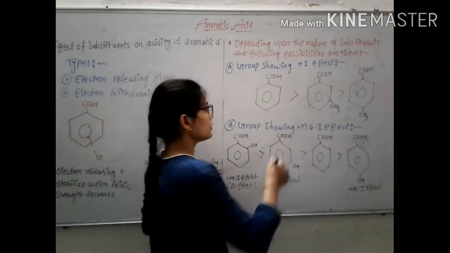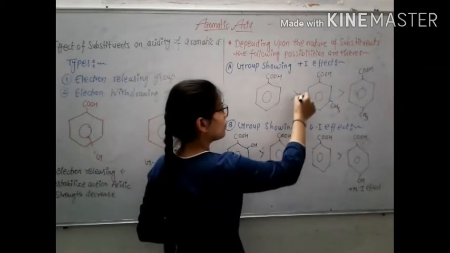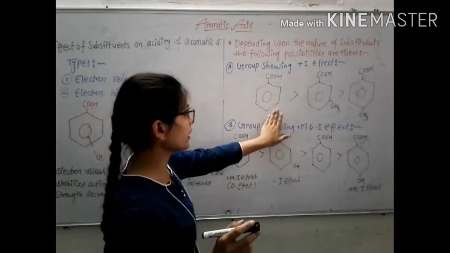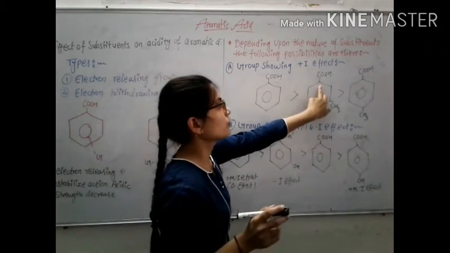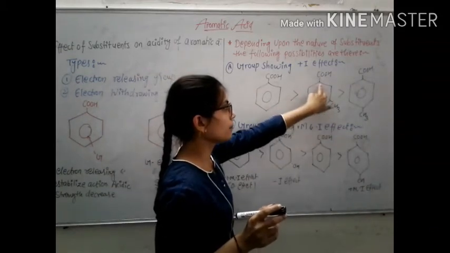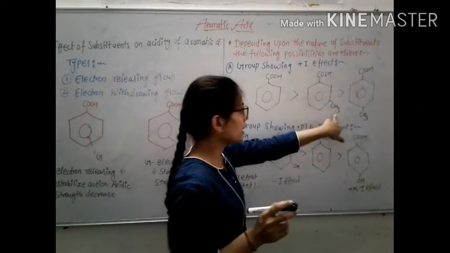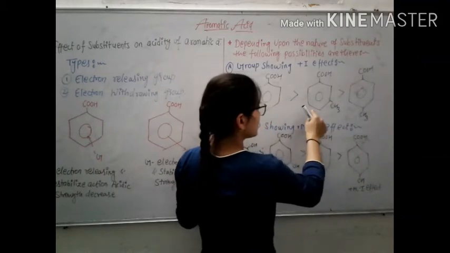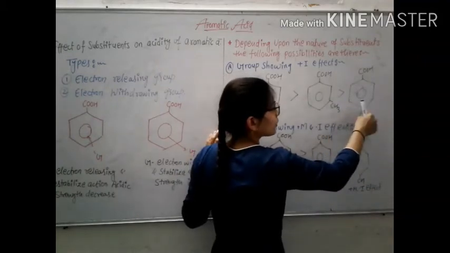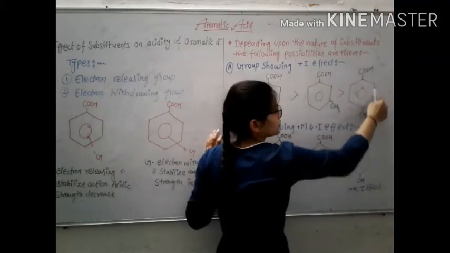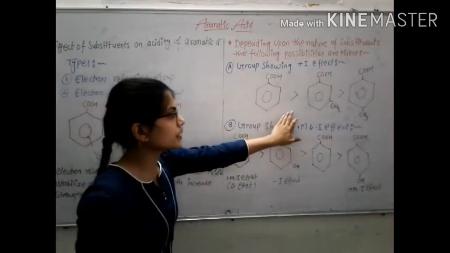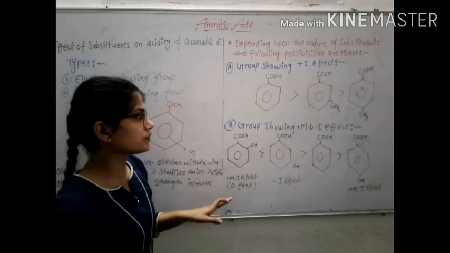Benzoic acid is greater than meta-methyl benzoic acid, and meta-methyl benzoic acid is greater than para-methyl benzoic acid. So, this is a group showing plus I effect in this structure.